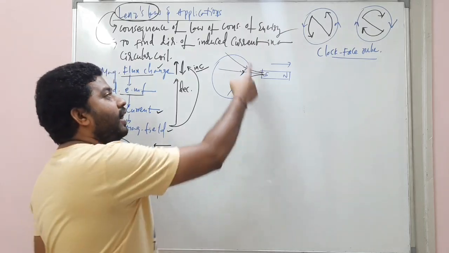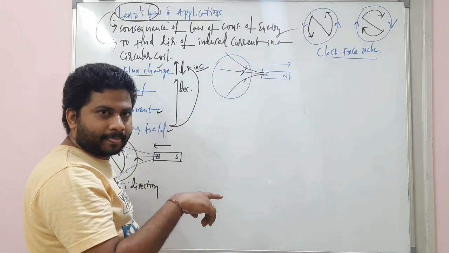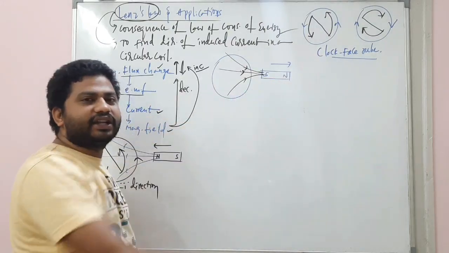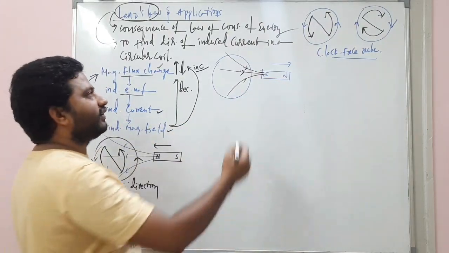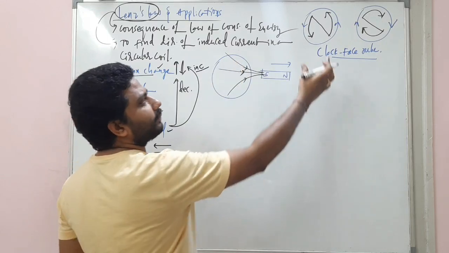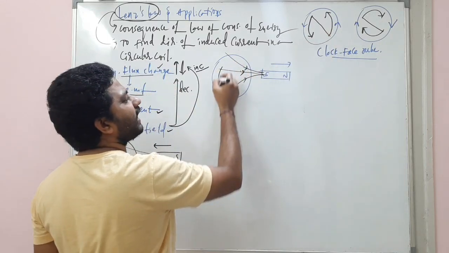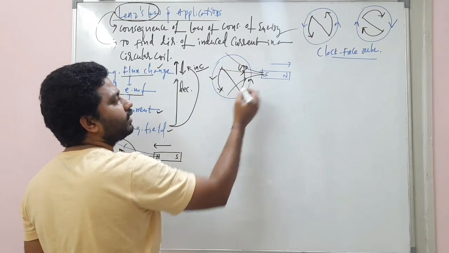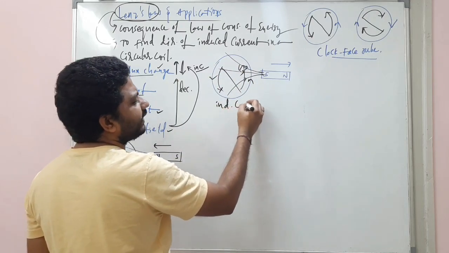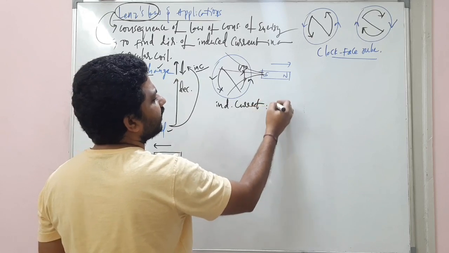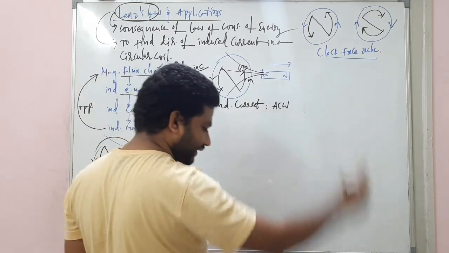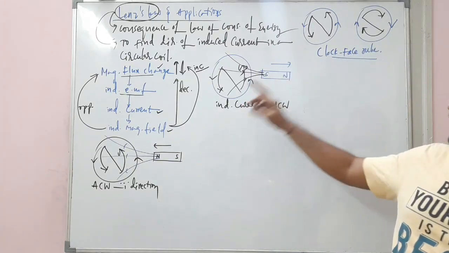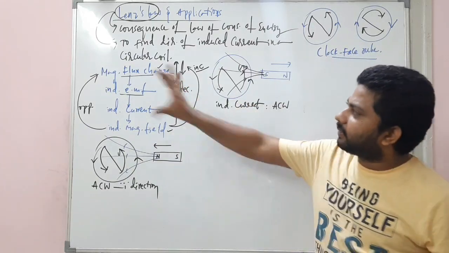That means this is the coil, right? Away from the coil, outwards, the magnetic field lines must pass through. So when the magnetic field lines are coming out of the plane, that means a north pole must develop here. So that means the induced current is anti-clockwise. Students, the induced current is what? Anti-clockwise again.